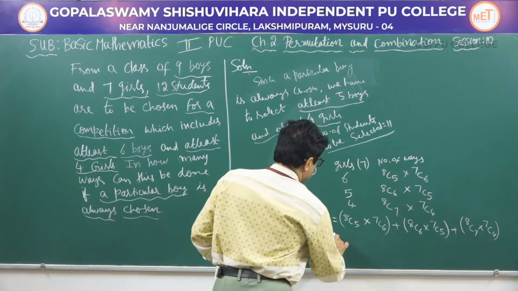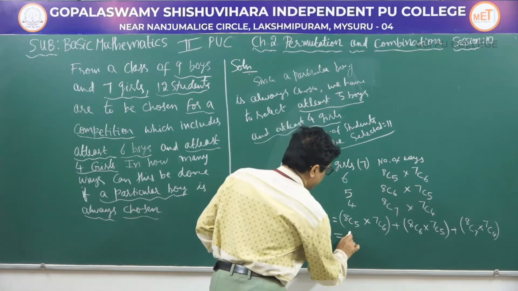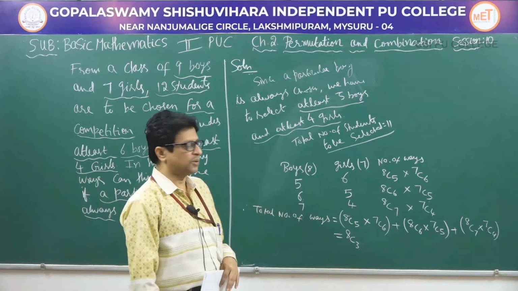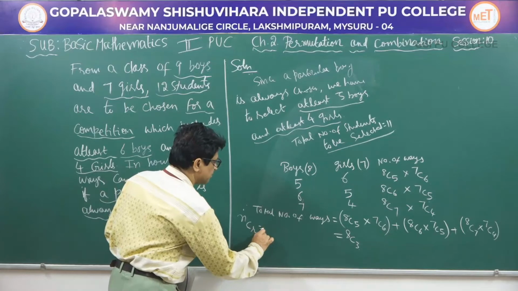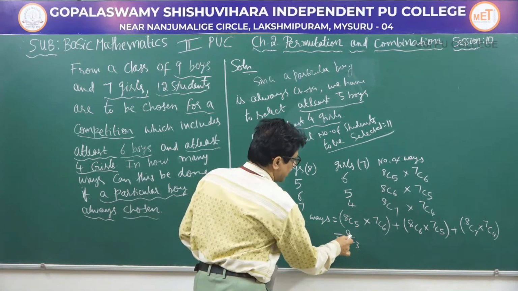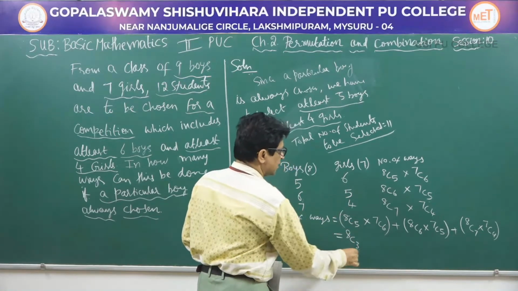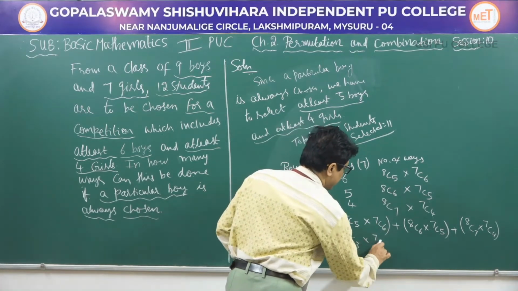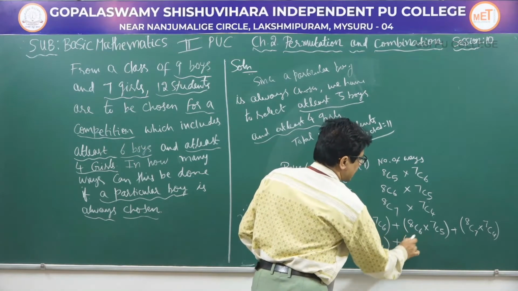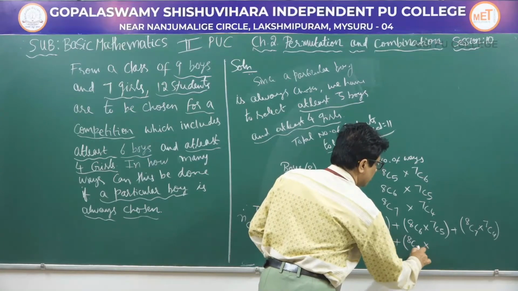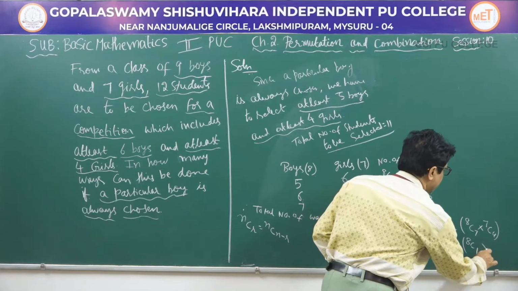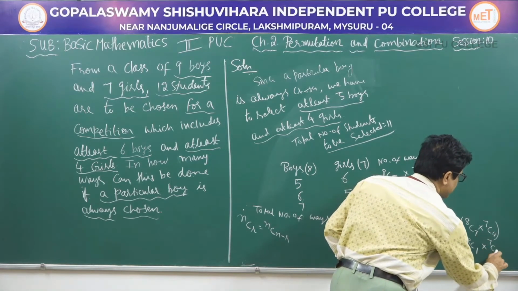So, that will be equal to 8C5 can be written as 8C3 by using the property nCr is equal to nC(n minus r). So, here 8C5 will be equal to 8C(8 minus 5), which is 8C3, into 7C6 can be written as 7C1, plus 8C6 can be written as 8C2, into 7C5 can be written as 7C2, plus 8C7 can be written as 8C1, into 7C4 can be written as 7C3.